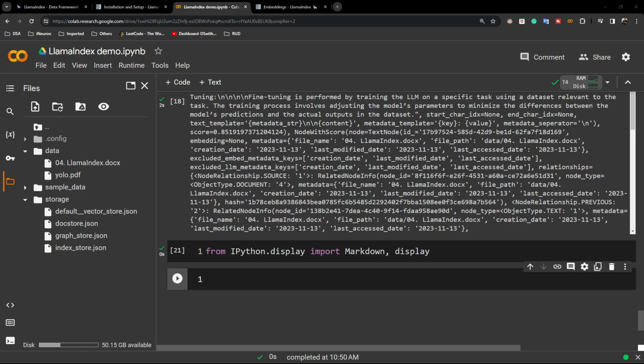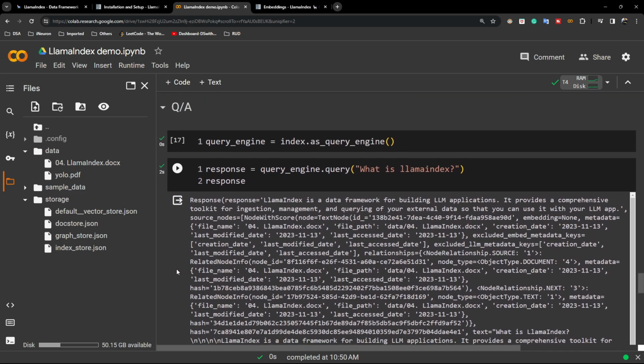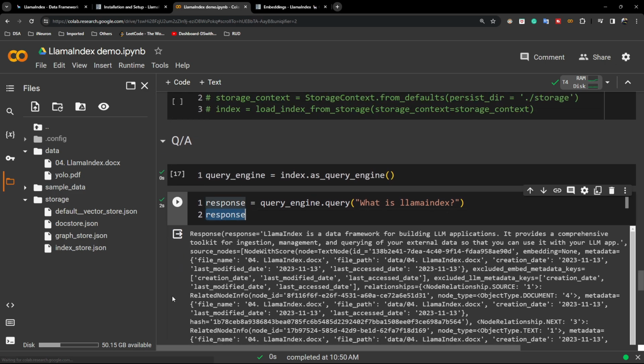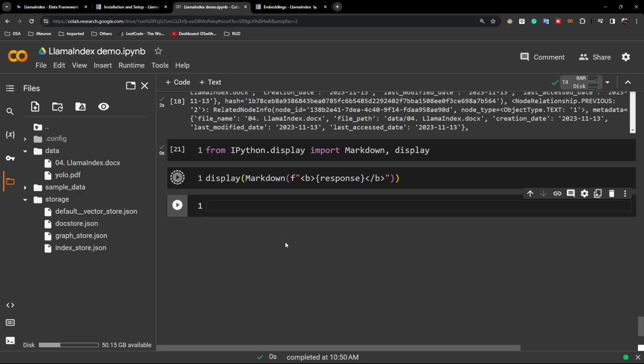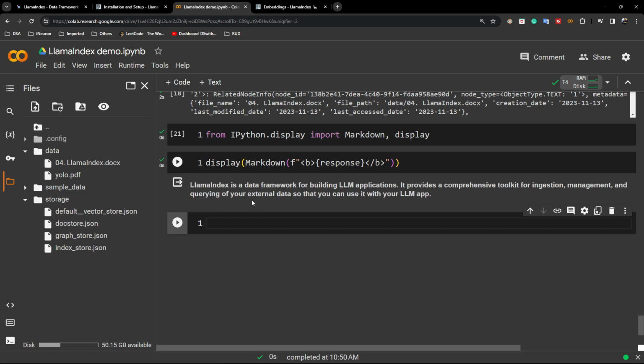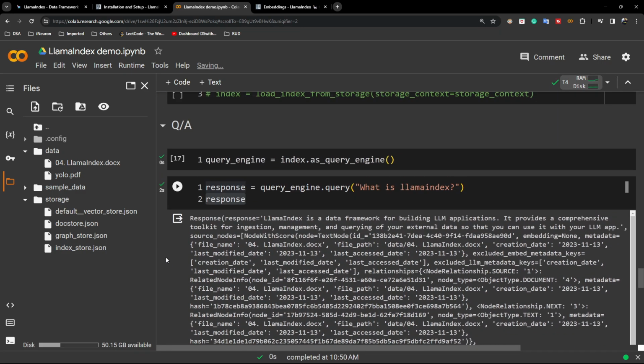Then I'll be using display.markdown, and here I will give my response. Now if I execute it, it should give me the response. See, LlamaIndex is a data framework for building LLM applications. It provides a comprehensive toolkit for ingestion, management and querying of your external data so that you can use it with your LLM app. Great.